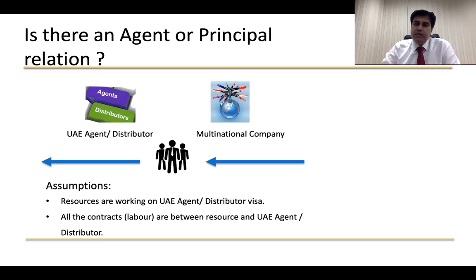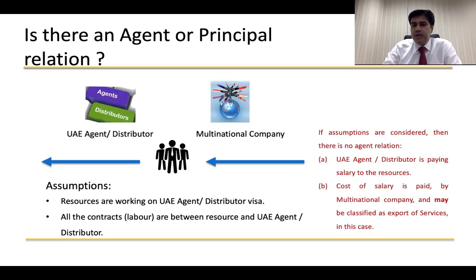Now let's look at what we just learned, what is an agent principal. In this case, we cannot call these employees as working for a multinational company because they are not being deployed or employed by the multinational company. These resources are employed by the UAE agent or distributor. Since these resources are employed by the UAE company, then based on the assumptions which we looked at, the UAE agent or distributor is paying salary to the resources. This is a fact. Second, the cost of salaries paid by the multinational company may be classified as export of services in this case. Now, how and what all points to be looked at?